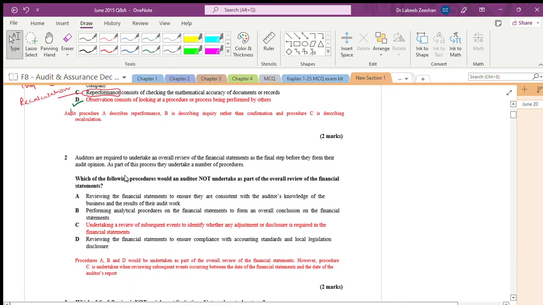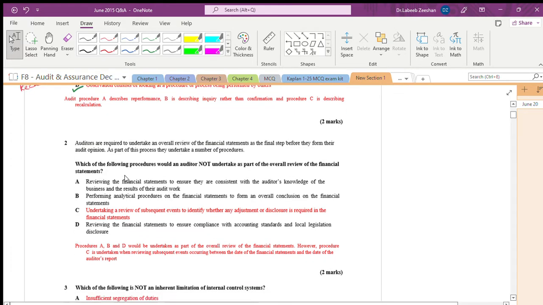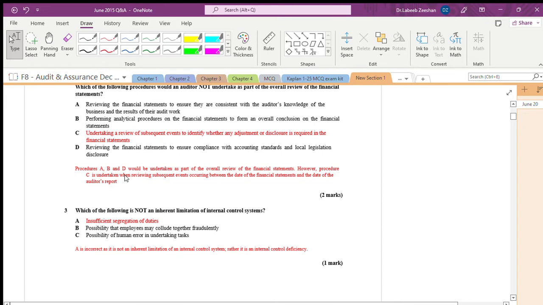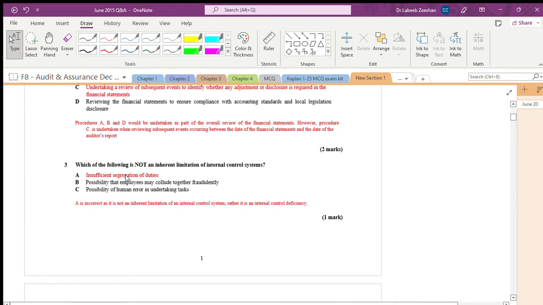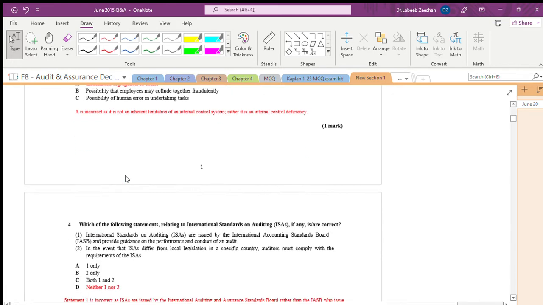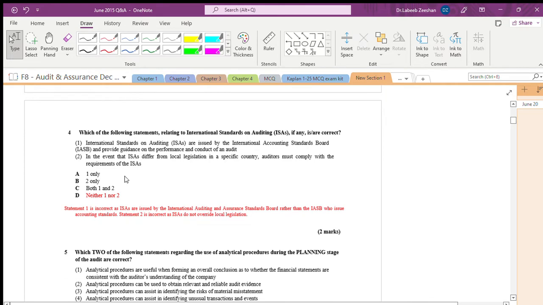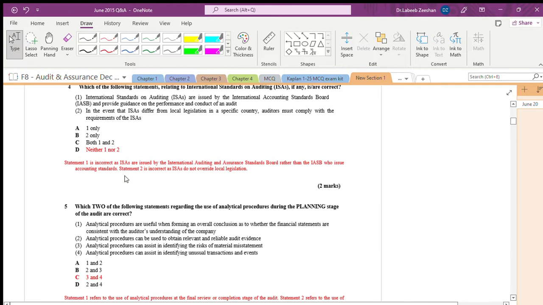Auditors are required to undertake an overall view of the financial statements as the final step before they form. No, it is not related to us, meaning we have not covered that concept till now. Which of the following is not an inherent limitation of internal controls? Internal controls we have also not done in detail.